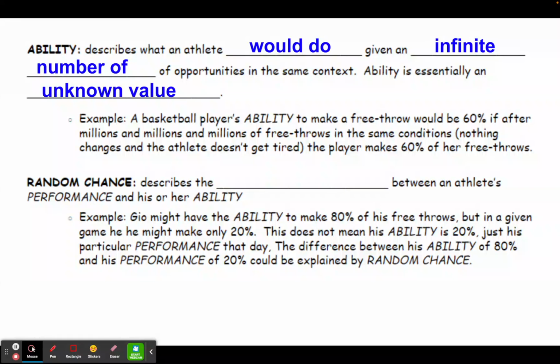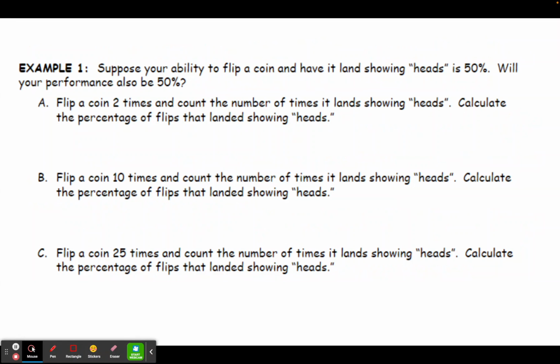Now, the third term in that equation is random chance, and this describes the variation between an athlete's performance and his or her ability. For example, if a basketball player has the ability to make 80% of his free throws, but in a particular game he only makes 20%, that doesn't mean that his ability changed for that game. It just means that that was his particular performance for that day. And rather than trying to figure out whether that difference was due to the player just having a bad day or crowd noise or nerves, we just explain it using random chance.